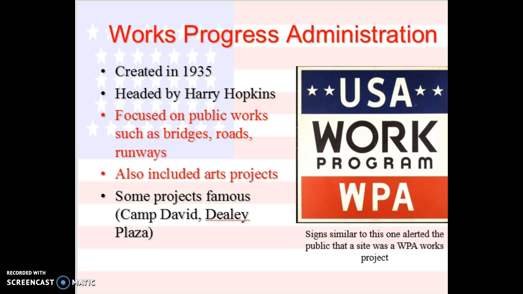Then you have the Works Progress Administration. All of these are like 3 letters, so you've got to remember them. We have the CCC, the PWA, the CWA, and now we're on the WPA. It was created in 1935, and it focused on public works such as bridges, roads, and runways for airplanes. But the cool thing about the WPA is it also included art projects, and under the WPA is where Franklin Roosevelt sent out the photographers to photograph the Great Depression, and specifically the Dust Bowl, which are those pictures that we looked at in class.